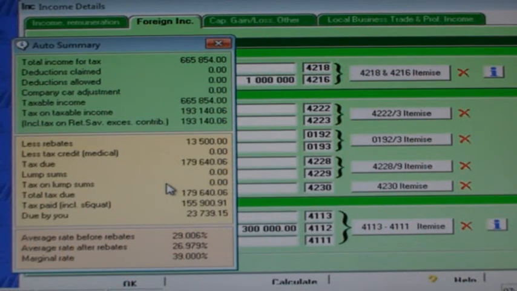If we look at the WinTax 2017 program again and bring over the auto summary, you can see our total income of 665,854, and there's our tax due of 179,640 after the primary rebate, and there's our 6 Quad limit plus pay as you earn paid, and there is our due by you amount of 23,739 Rand. The final page of the WinTax 2017 report will show us that the forfeit amount calculation has been replaced by the 6 Quad regulation calculation in this case.